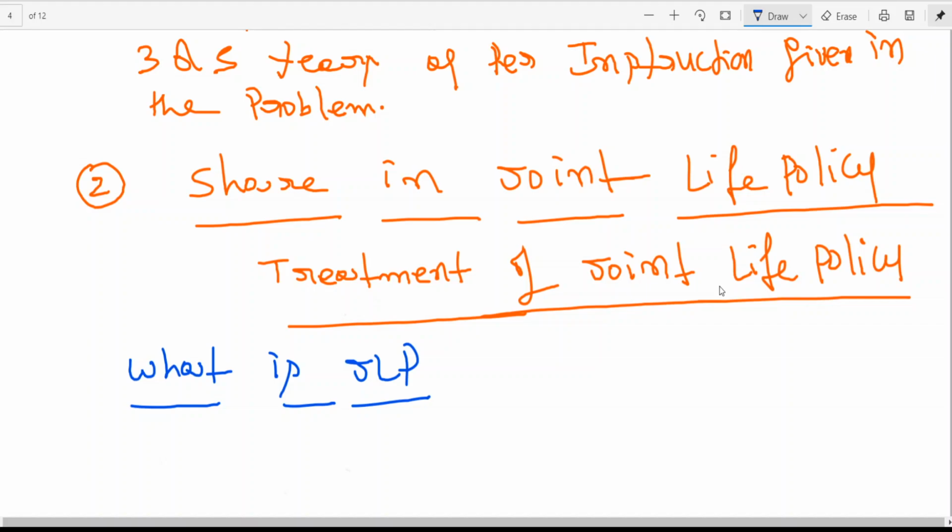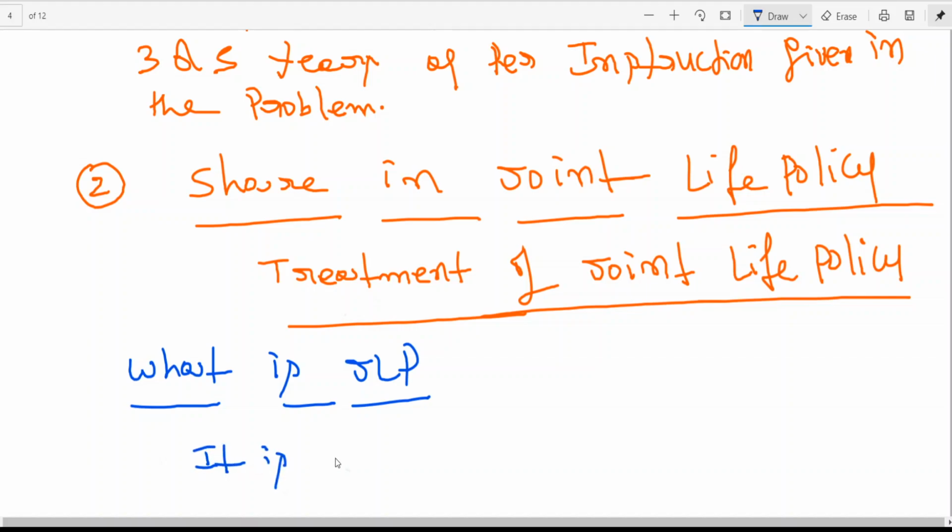And this joint life policy can be taken jointly or severally. Jointly means combinedly: in the name of all partners, one policy is taken. Severally means a joint life policy can be taken individually.